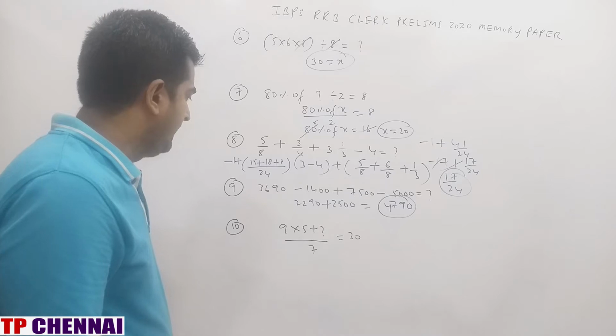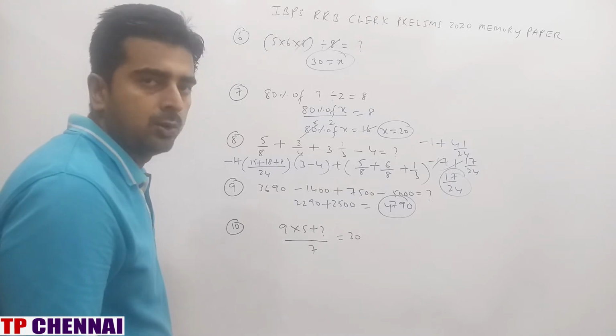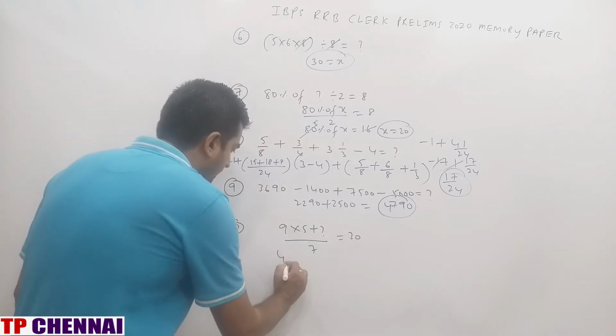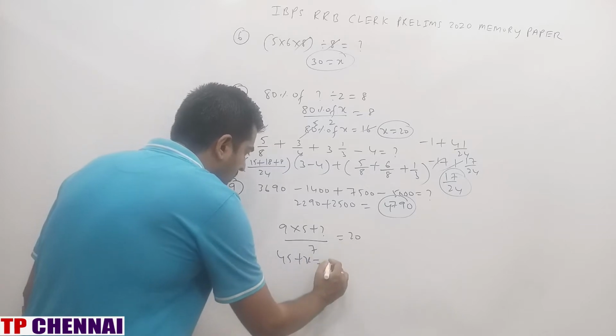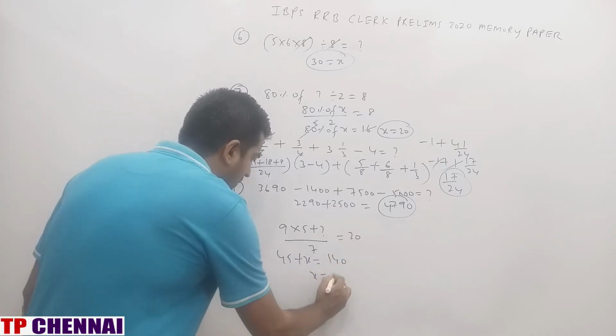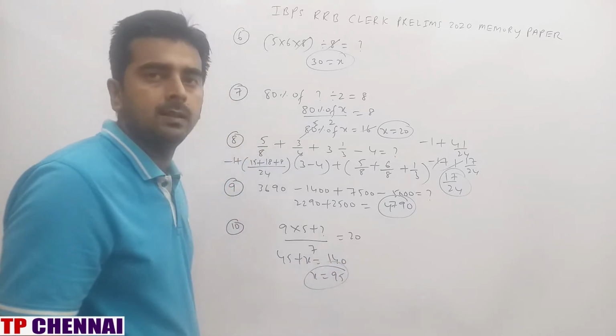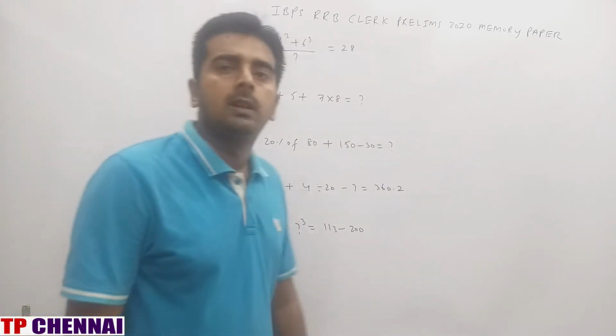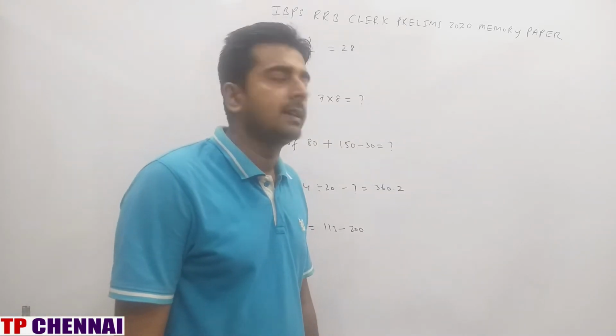Next one. 9 into 5 plus question mark by 7 is equal to 20. So 9 fives are 45 plus x is equal to, this will go there, 140. X is equal to how much? 95. My answer is 95. So I hope you are clear with the previous simplification. Now we will see the next 5.